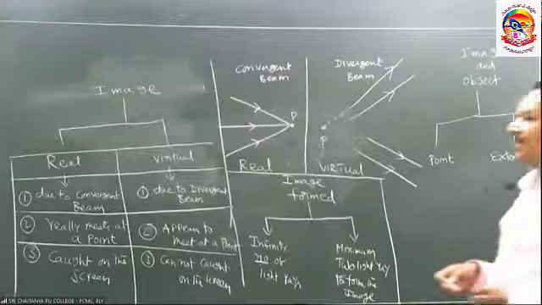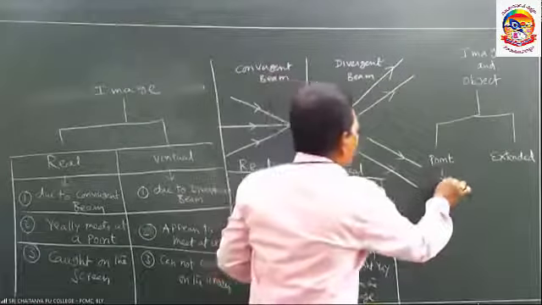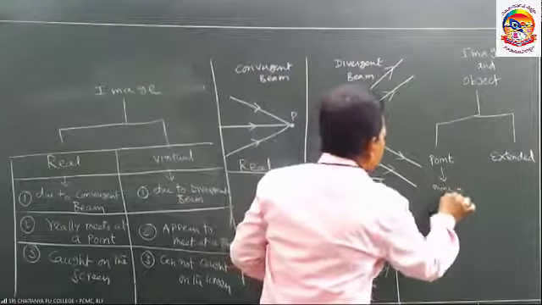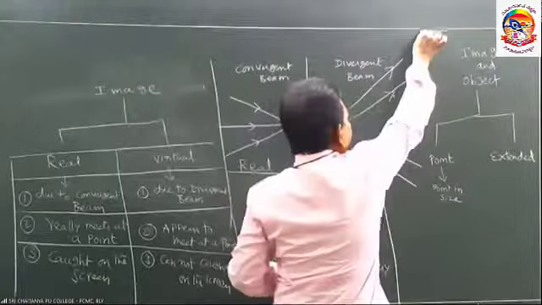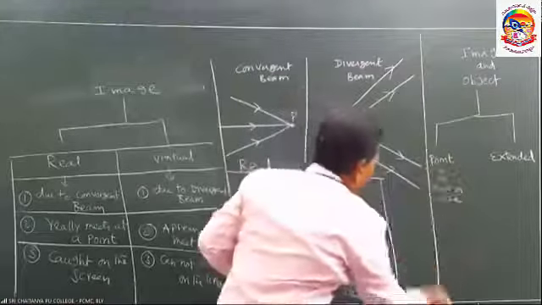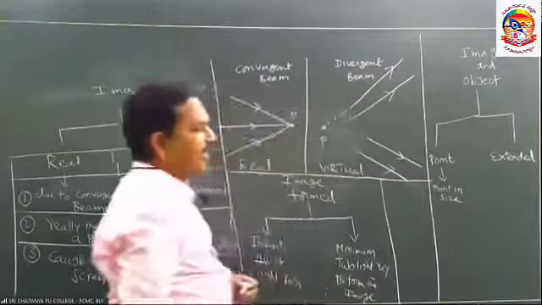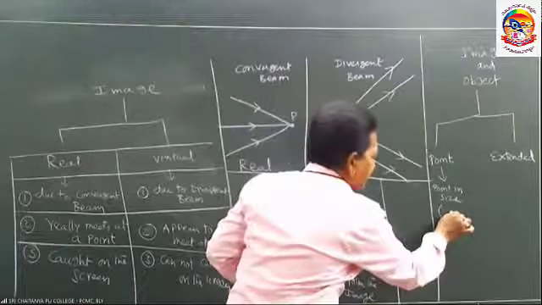Point object means the size of the object is a point in size, almost 0. Zero size, represented by just a dot.